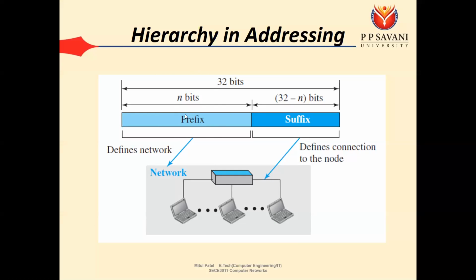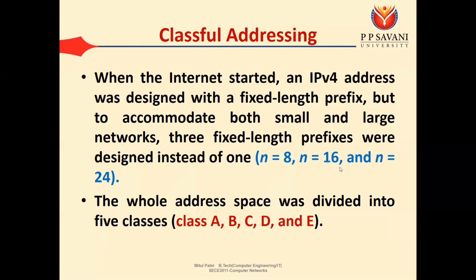The prefix can be 8 bits, 16 bits, or 24 bits. Based on that, we can have 5 classes of addresses. The whole address space, the total 2 raised to 32 IPv4 addresses, is divided into 5 classes: class A, class B, class C, class D, and class E.